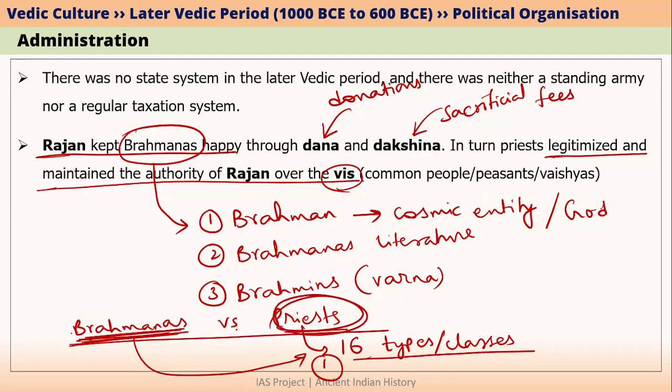And eventually what happened was, the term priests and the term Brahmanas started to mean the same thing. But initially there were 16 types of priests or 16 classes of priests, and within these 16, Brahmanas were basically only one class. Anyway, this is not important from the point of view of exam.